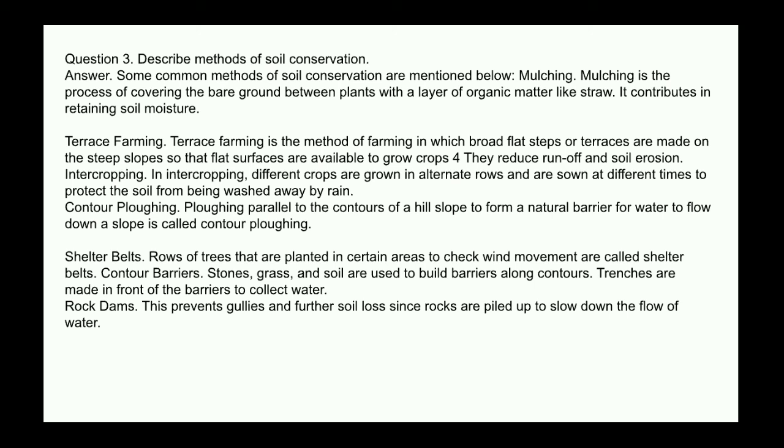Contour barriers. Stones, grass, and soil are used to build barriers along contours. Trenches are made in front of barriers to collect water. Rock dams. This prevents gullies and further soil loss since rocks are piled up to slow down the flow of water.